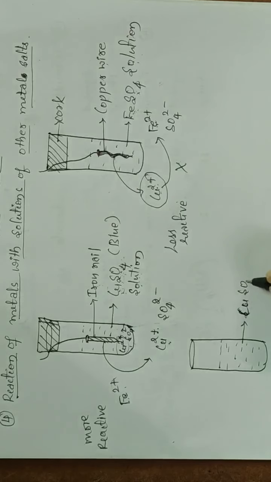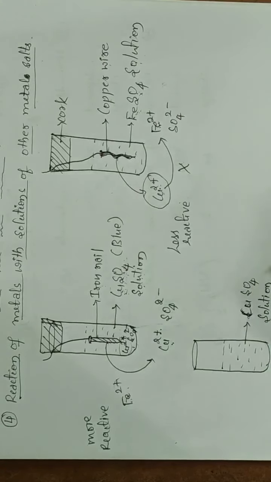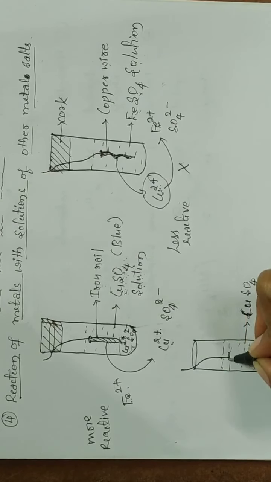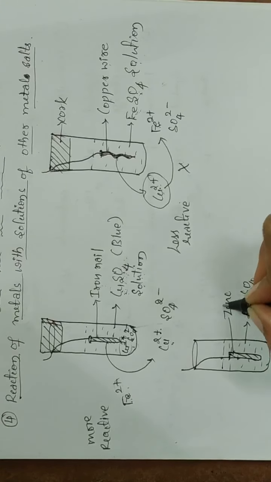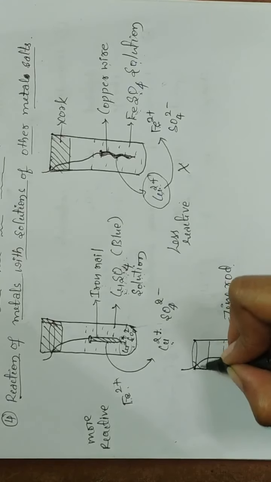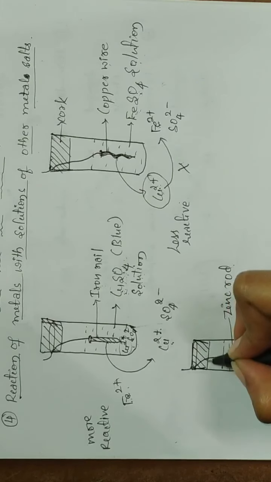This is copper sulfate solution, and inside this we are placing the zinc rod, and it is closed with cork.